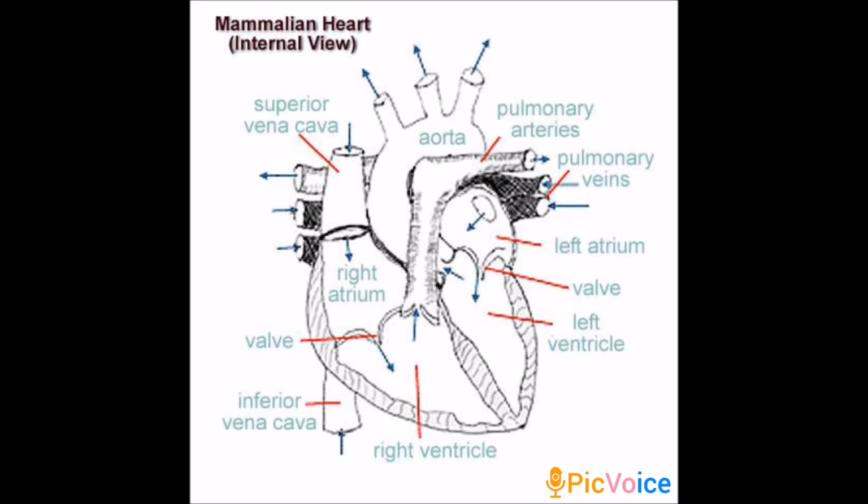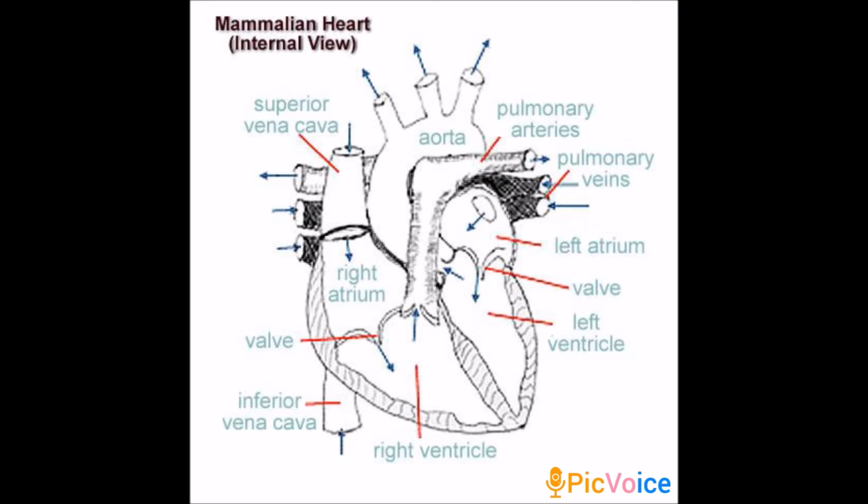And the heart is 4-chambered with 2 auricles and 2 ventricles, isn't it? The right and left auricles are separated by intra-auricular septum. Similarly, right and left ventricles are separated by interventricular septum.